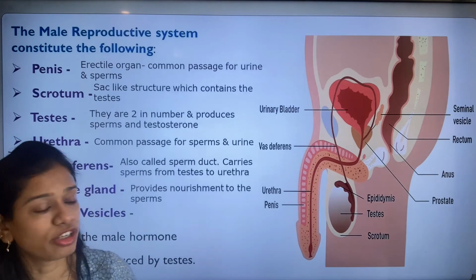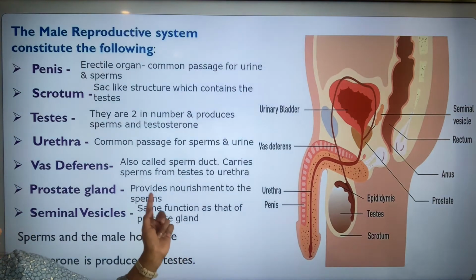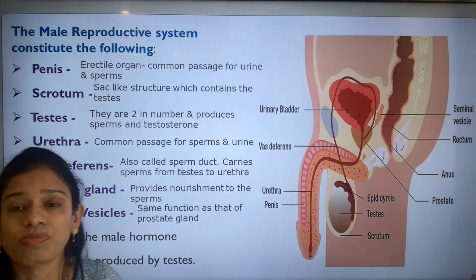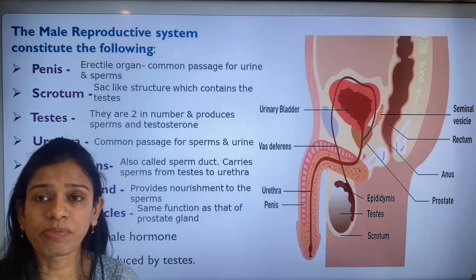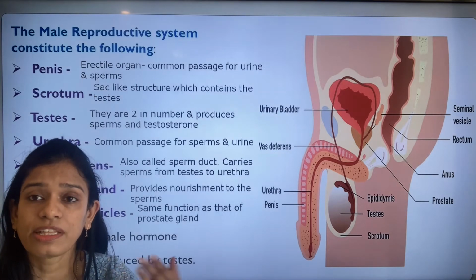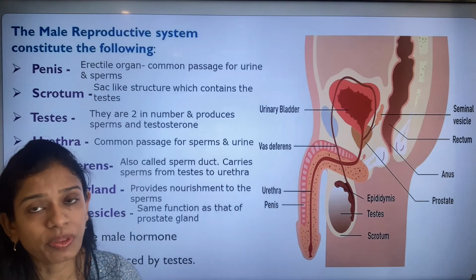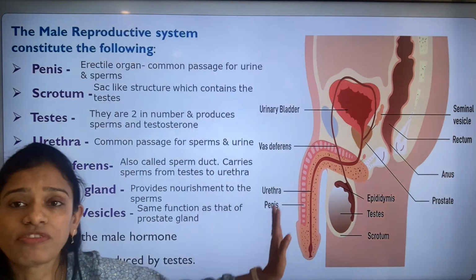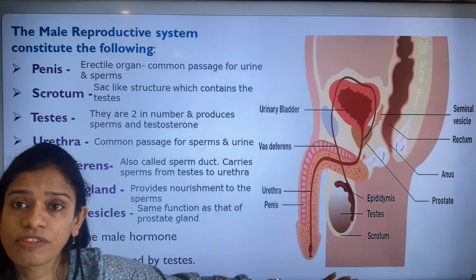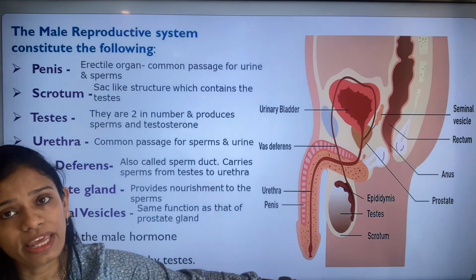So I think I have made myself clear about each part of the male reproductive organ, what their functions are, and why they are important.